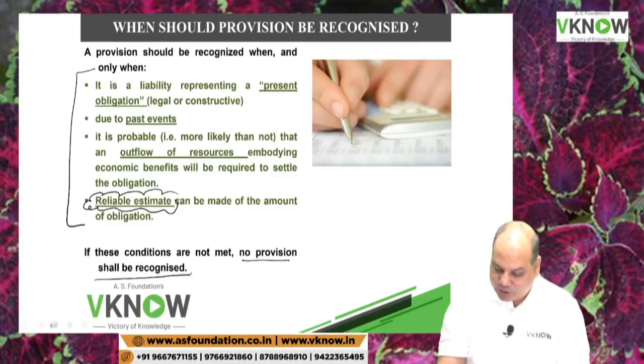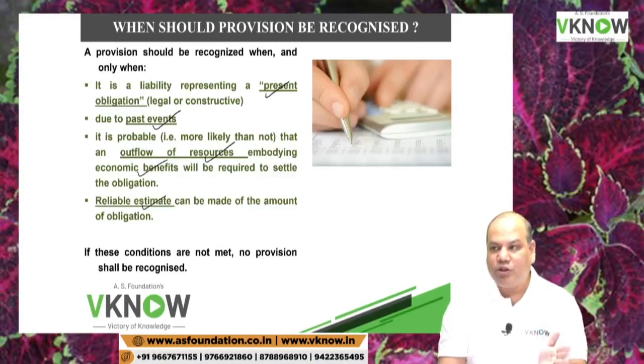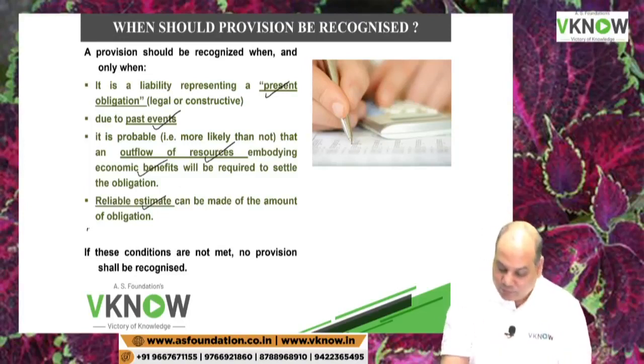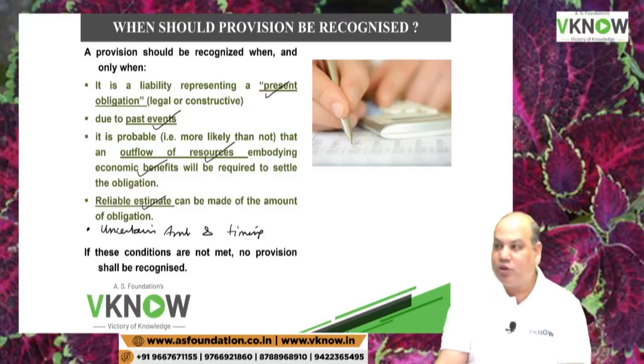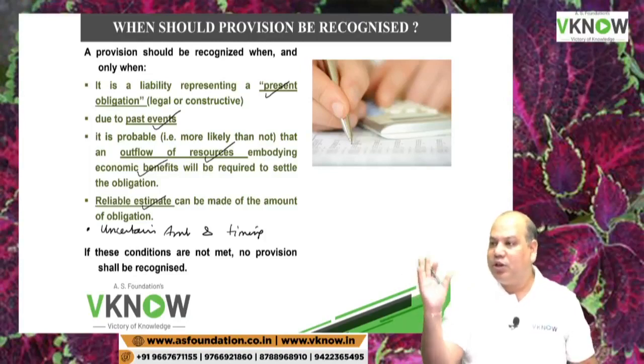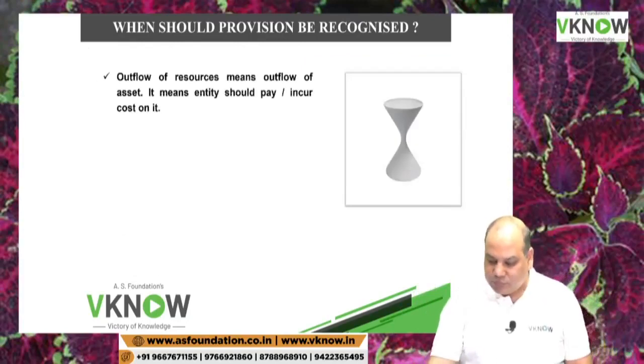So I'll just quickly summarize. There should be a present obligation, a past event, an outflow of resources, and a reliable estimate should be made. And the difference between provisions and other liabilities is that it involves uncertain amount and timing. So it involves uncertain amount and time, so it comes under the category provision. Got it? Now, outflow of resources.